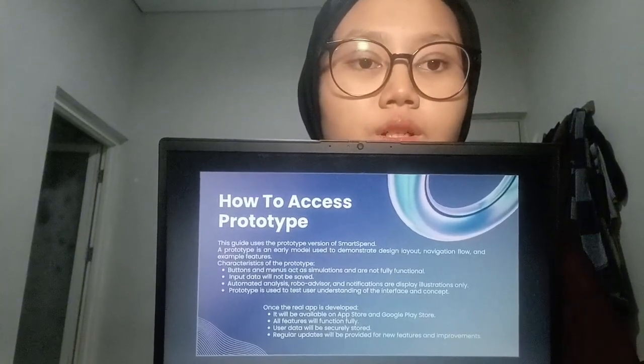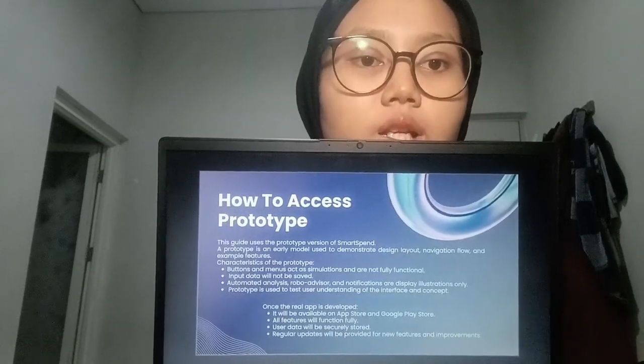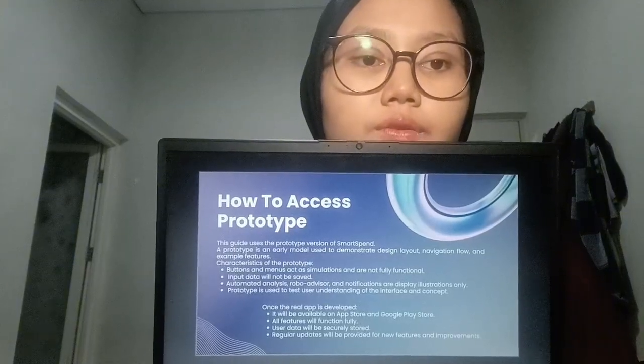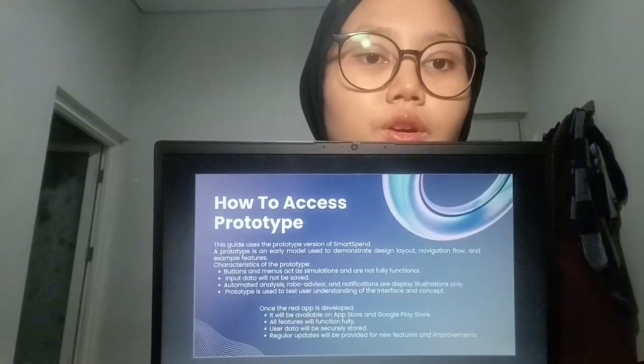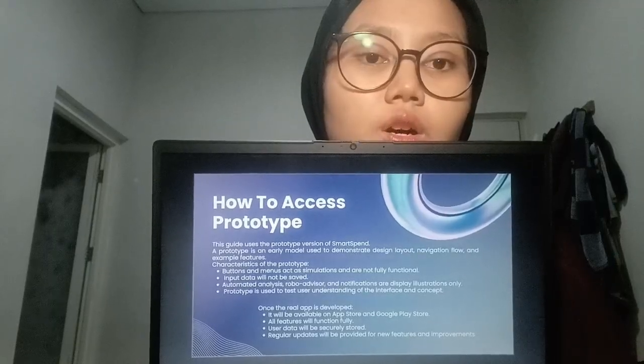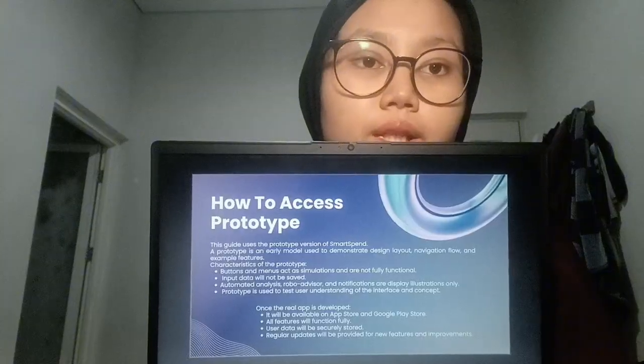The purpose of this prototype is to show the design layout, the navigation flow, and what the game feature will look like. In the final version, all features will work fully, data will be stored securely on the server, and the notification system will function automatically.